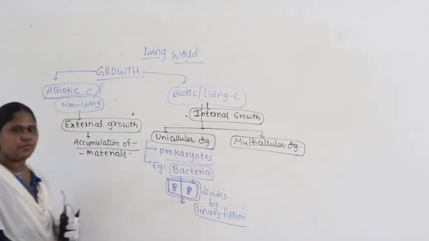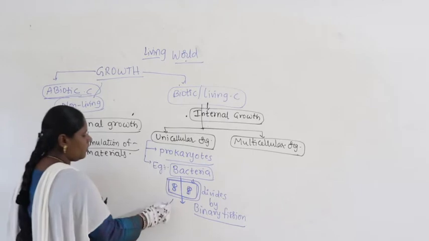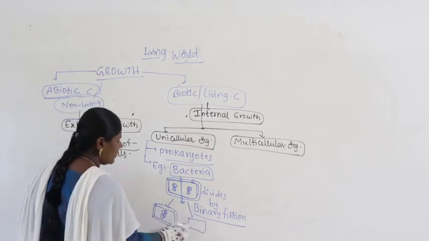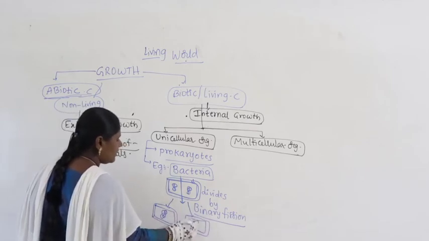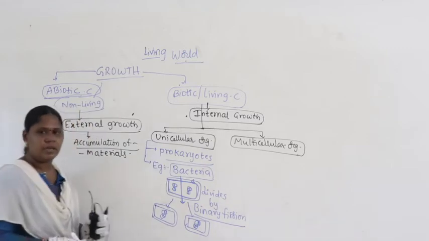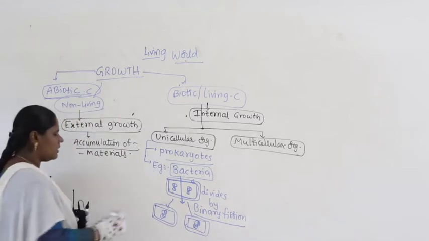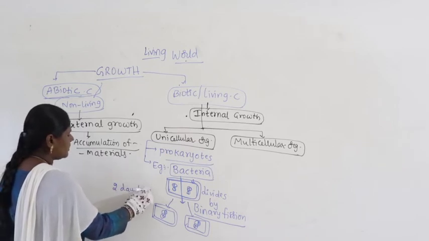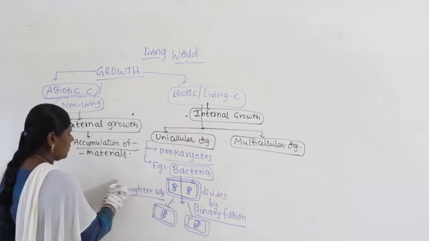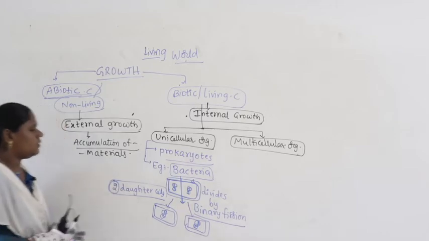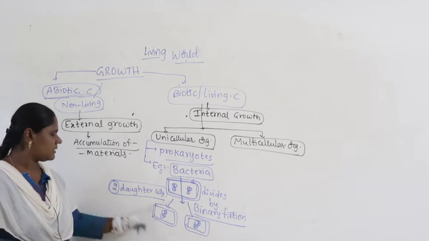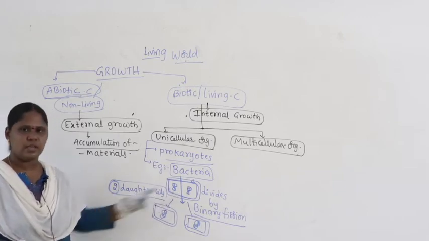As a result of division in the center, it forms two daughter cells, one daughter cell having one DNA, the other daughter cell having the other DNA. So here one bacteria divides into two daughter cells with the replication of DNA.